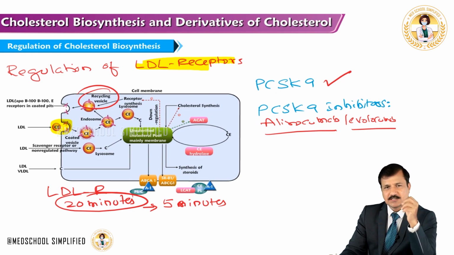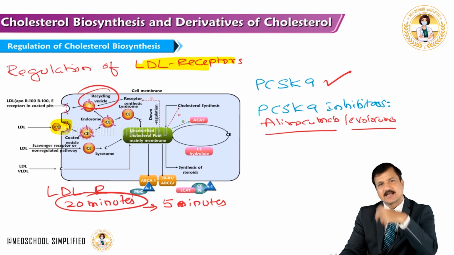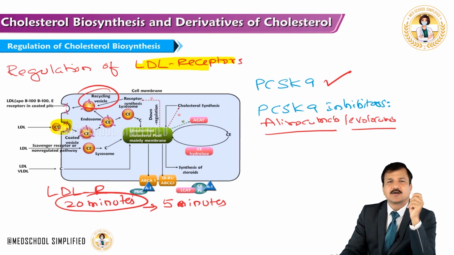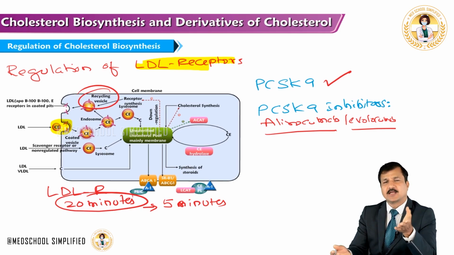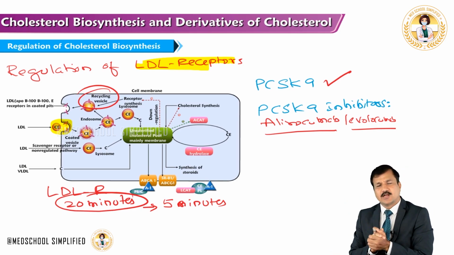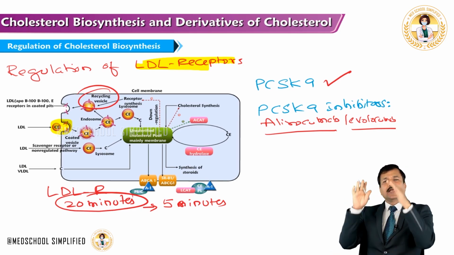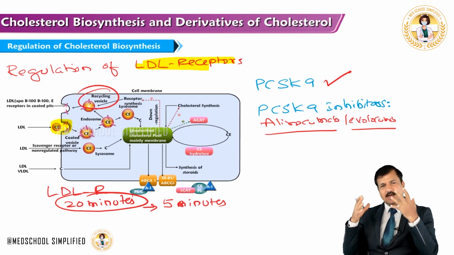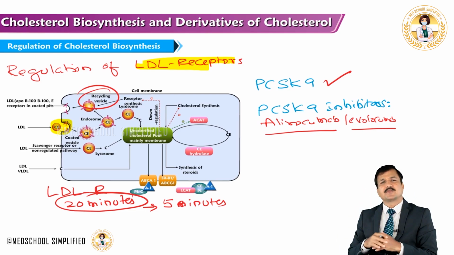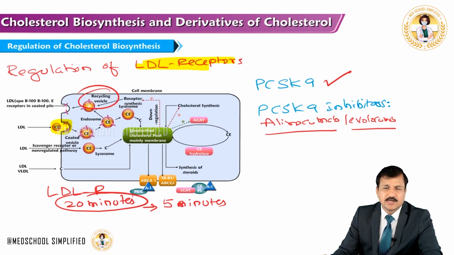By inhibiting PCSK9, they allow recycling of LDL receptors over the cell membrane, thereby more and more LDL receptors are available over the cell membrane, and LDLs can get into the cell, thereby decreasing the LDL levels in the circulation. That's how hypercholesterolemia can be controlled in one way.